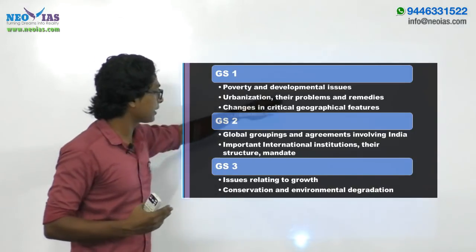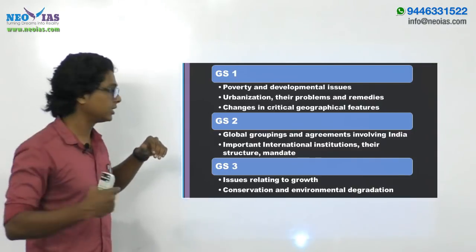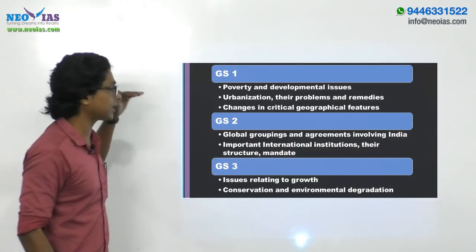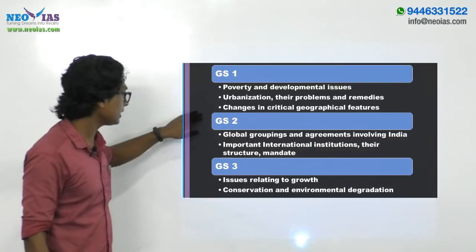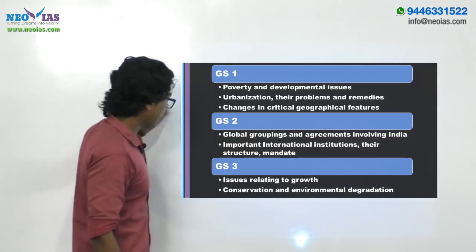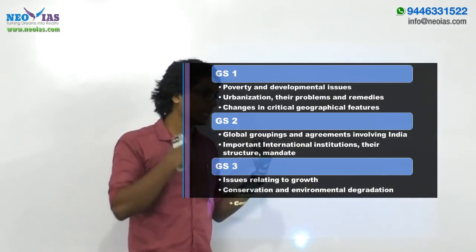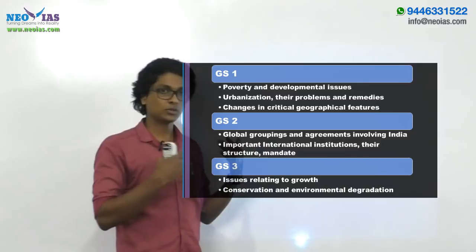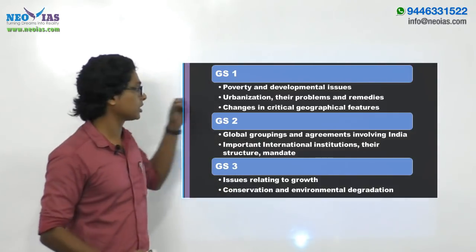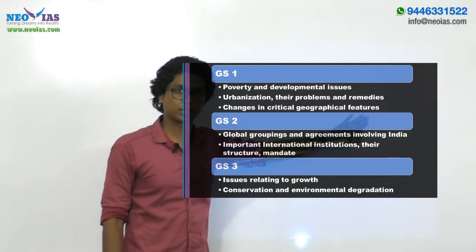Those parts are related with the details discussed as part of chapter 5. Then changes in critical geographical features. This is directly related with climate change, maybe the impacts or the symptoms of climate change. It was asked from GS1, from this syllabus part, right.